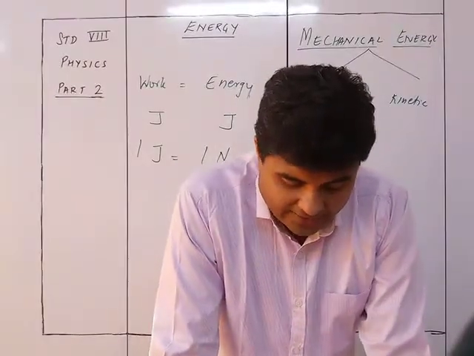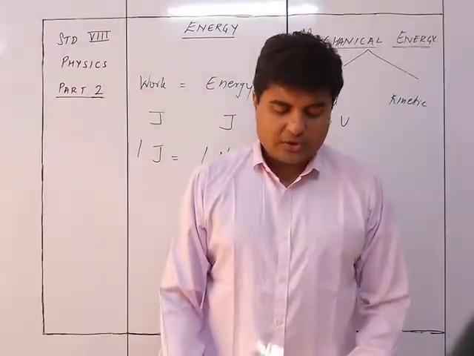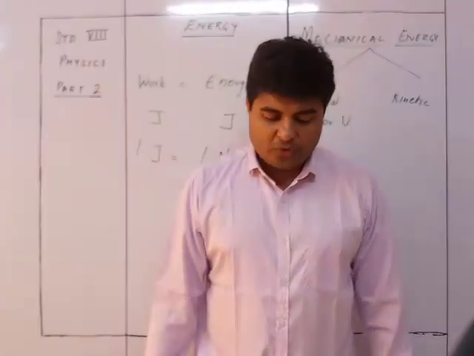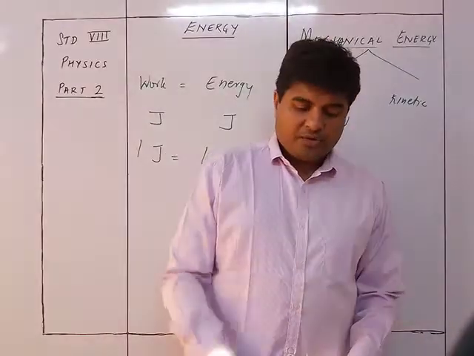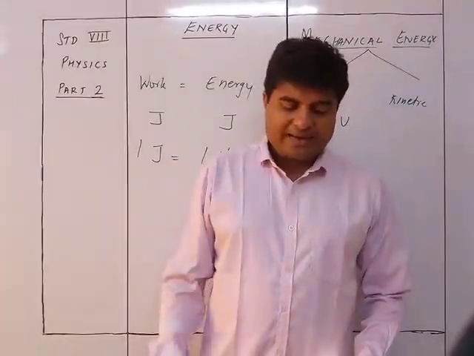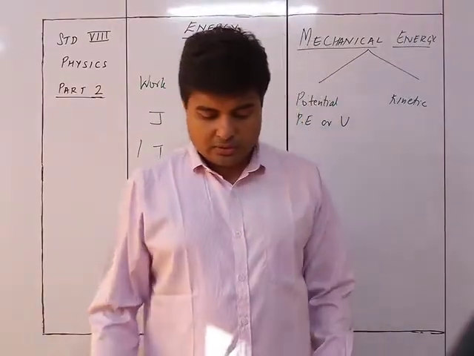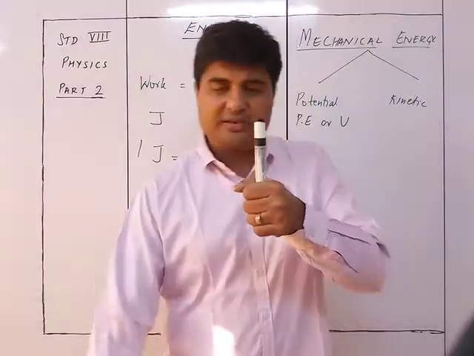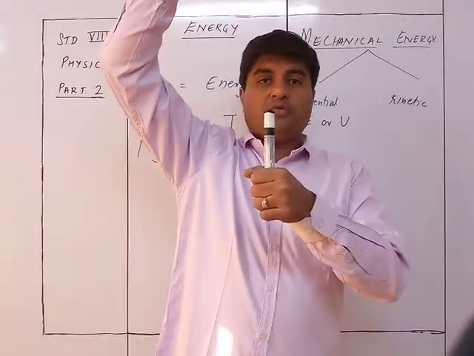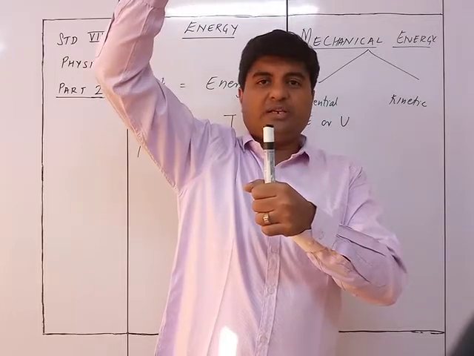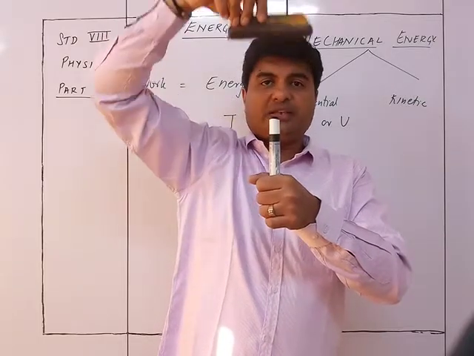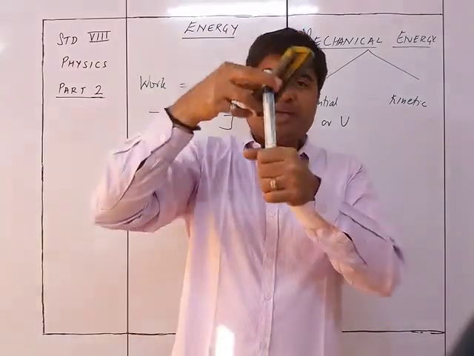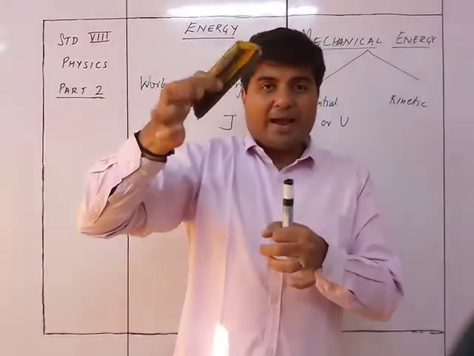A stone placed at a height has potential energy stored in it. The stone has this energy because of its position at a height. In figure 4.14, the stone is dropped on a nail fixed on a piece of wood. It drives the nail into the wood, as shown, due to its potential energy. So suppose this is the nail and this is the stone. This stone which I put over here has got potential energy. When this stone is released, it is going to hit over here and drive the nail inside. So this driving of the nail inside is done by the potential energy.